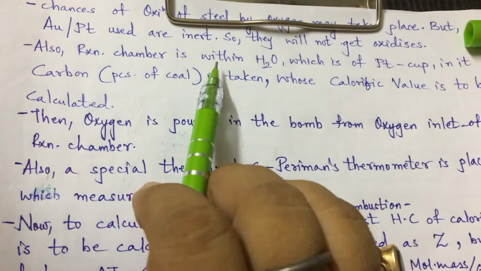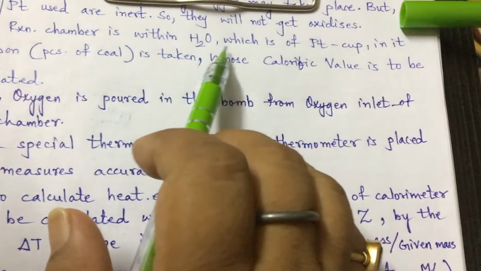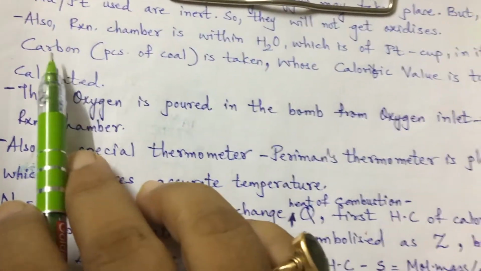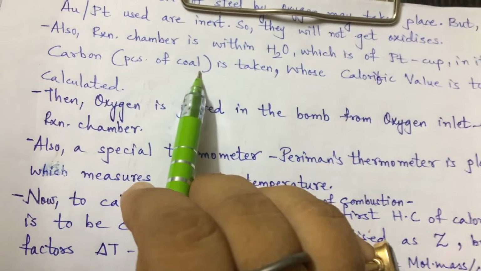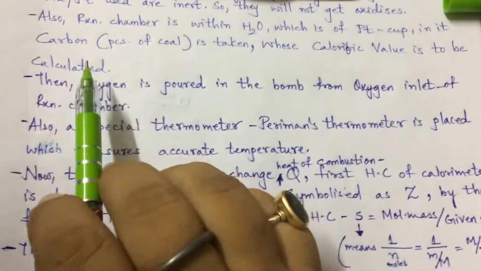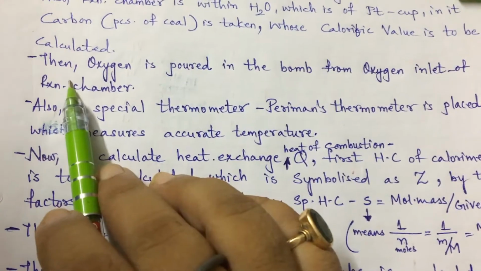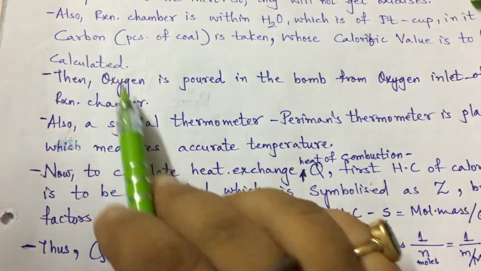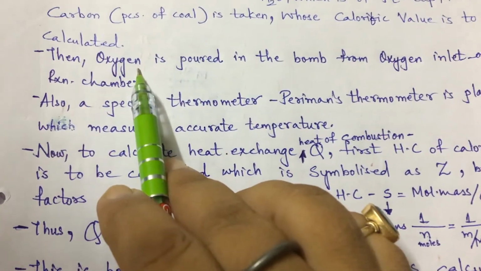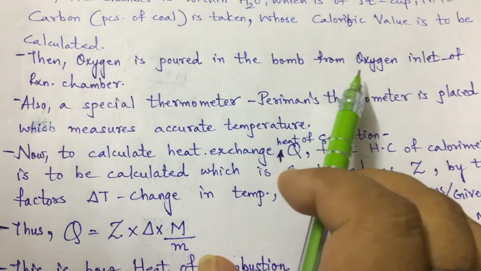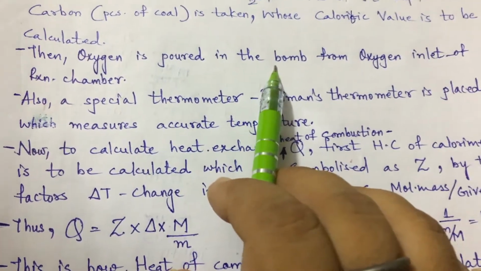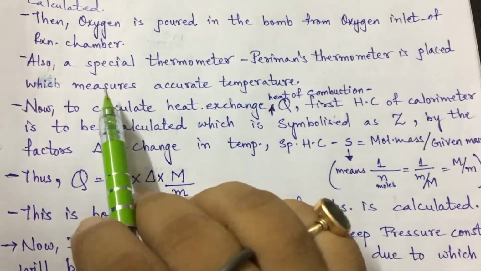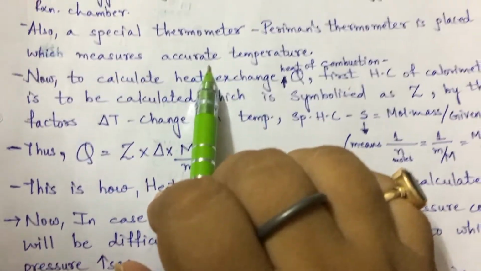Also, the reaction chamber is within H2O, and that is why it is also made up of a platinum cup, and in it a carbon species, coal, is kept, whose calorific value is to be calculated. Then oxygen is poured, because combustion of carbon is to be carried out in presence of oxygen, so oxygen is poured into the bomb from the inlet, and a special thermometer called Beckmann's thermometer, which measures accurate temperature, is also placed.